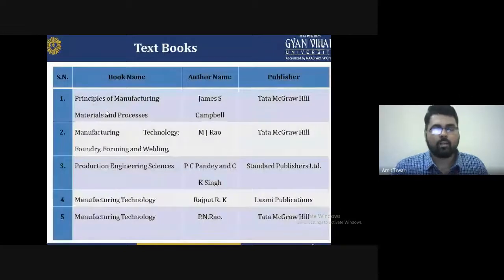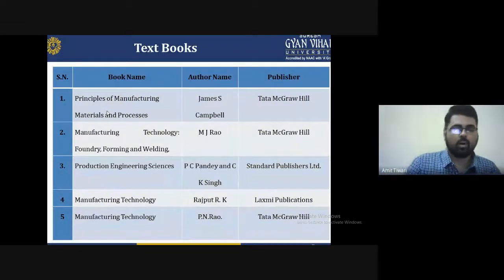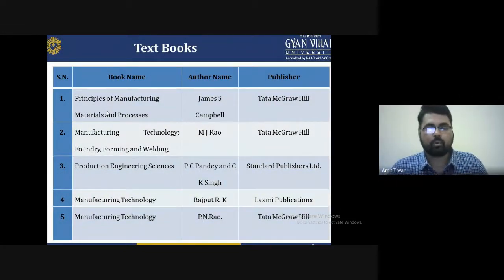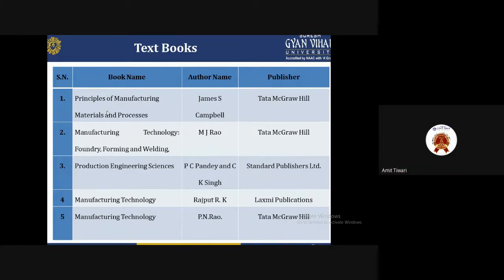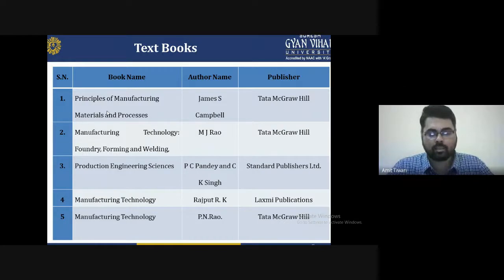At the end of this, I recommend some books for preparing the hot rolling processes for the subject of manufacturing technology. First, Principles of Manufacturing Materials and Processes by J.S. Campbell, Tata McGraw Hill. Second, Manufacturing Technology: Forming, Foundry and Welding by M.J. Rao, Tata McGraw Hill. Third, Production Engineering Science by P.C. Pandey and C.K. Singh, Standard Publishers. Fourth, Manufacturing Technology by R.K. Rajput, Laxmi Publications. Last, Manufacturing Technology by P.N. Rao, Tata McGraw Hill.